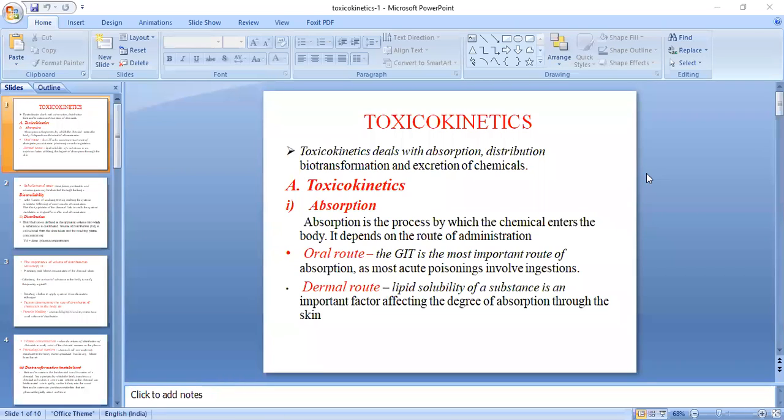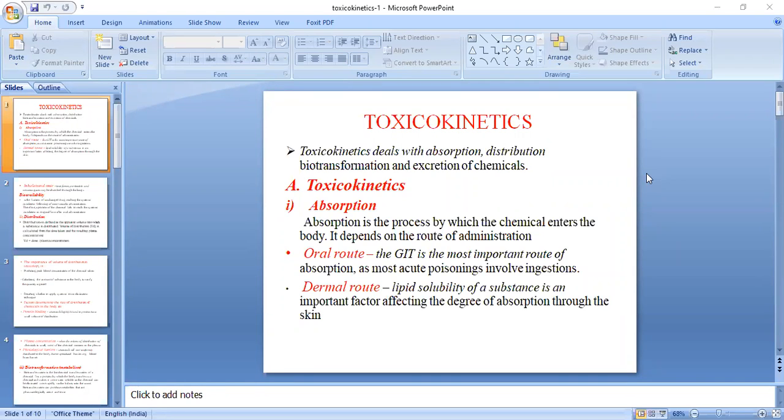So what will happen if they contaminate the skin? It will not lead to acute poisoning. It may lead to chronic poisoning, because there is a slow development of a particular drug into the skin.